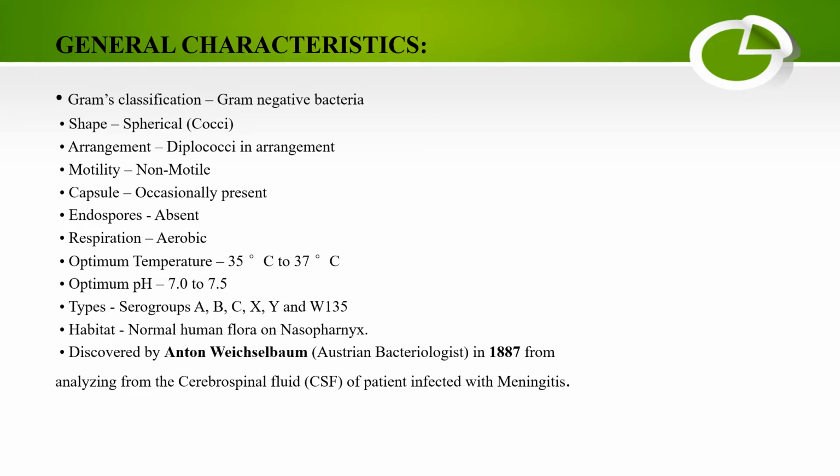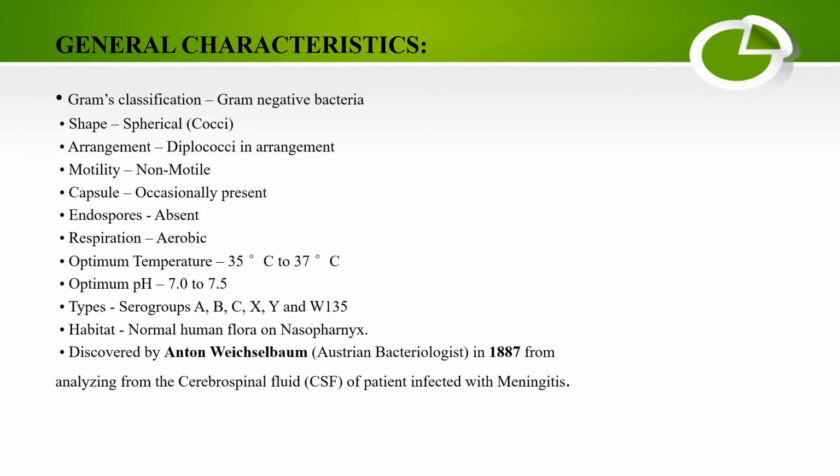It is aerobic in respiration and the optimum temperature is 35 to 37 degrees Celsius and the pH is 7 to 7.5. The types of serogroups are A, B, C, X, Y and W135. The habitat is the normal human flora of the nasopharynx. Nasopharynx is nothing but the upper part of the throat that lies behind the nose.